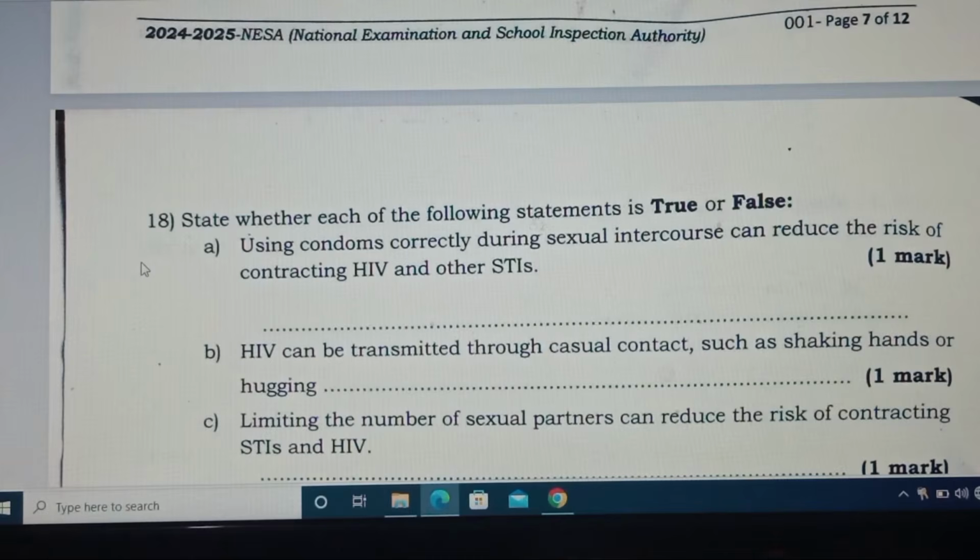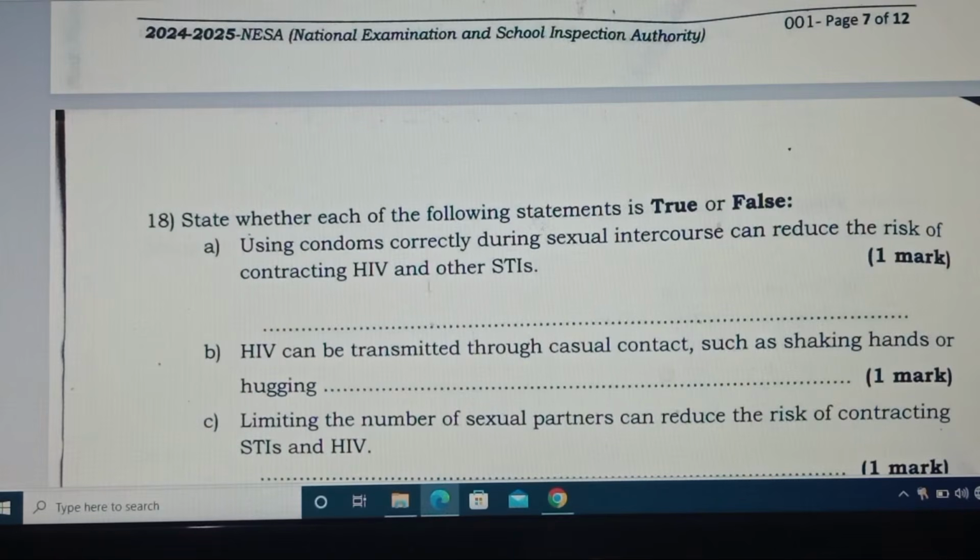Question number 18. State whether each of the following statements is true or false. Using the condom correctly during sexual intercourse can reduce the risk of contracting HIV and other sexually transmitted diseases.